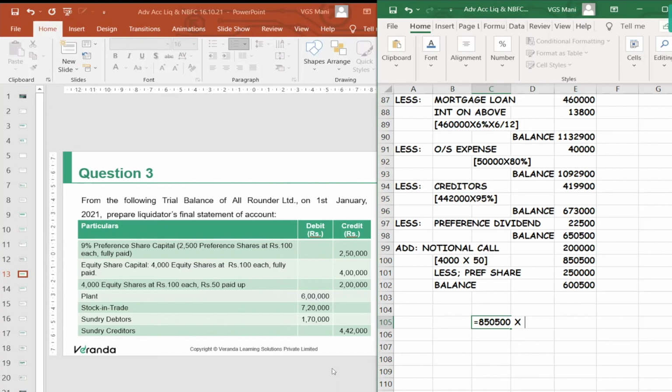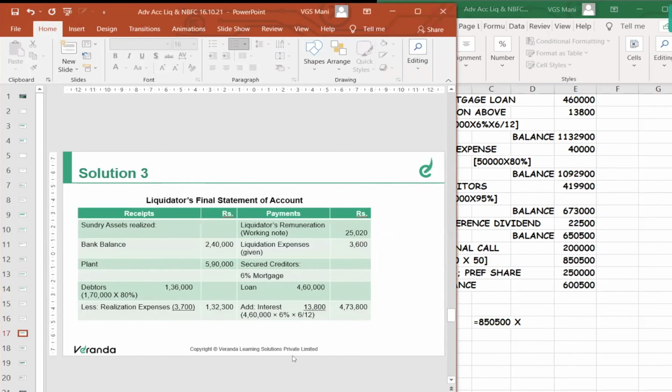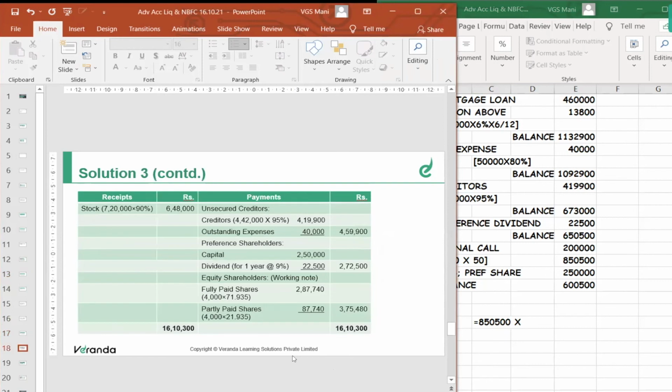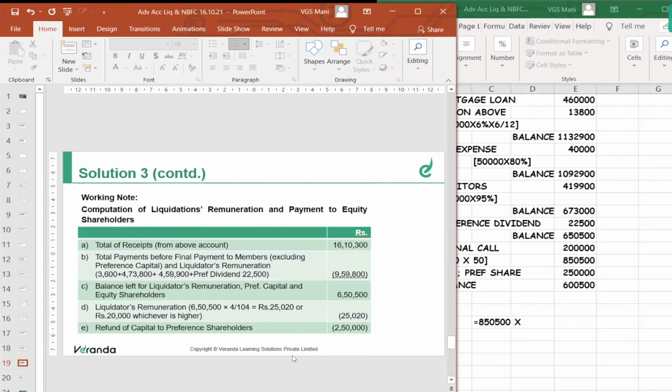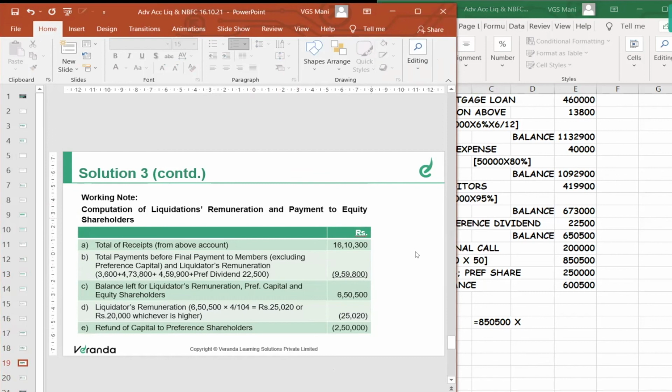Yes. So in such case, normally we used to do into 4 by 104. Can we do like that in this problem? No, sir. You should do it as into 4 by 96. For liquidators remuneration, exclusive or inclusive? It is an inclusive thing. So you are not getting additional amount of money. Whatever is there, that you have to utilize.